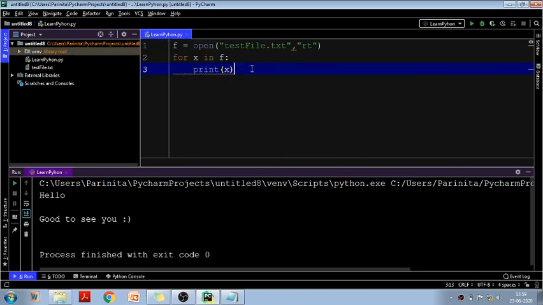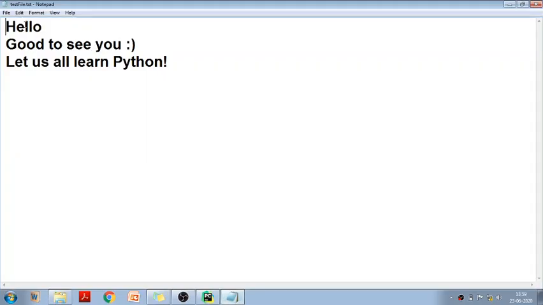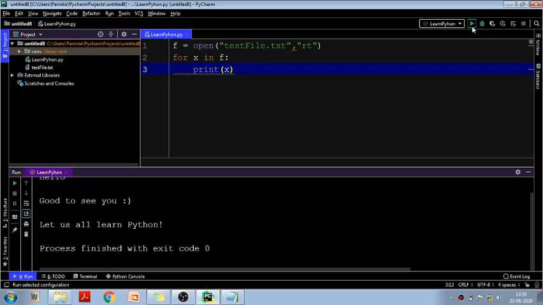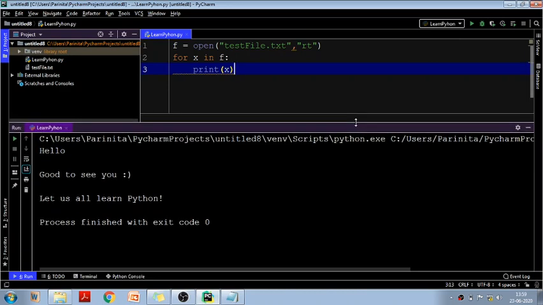What this will simply do is execute this for loop as many times as the number of lines present in your file. In our file, as I've shown you, there are 3 lines, so it will be executed 3 times and all the 3 lines will be printed. Yes. As you can see in the output, hello, glad to see you, let us all learn Python. So with the help of this for loop, all the lines of our file are printed as shown here. Got it? It is very simple.